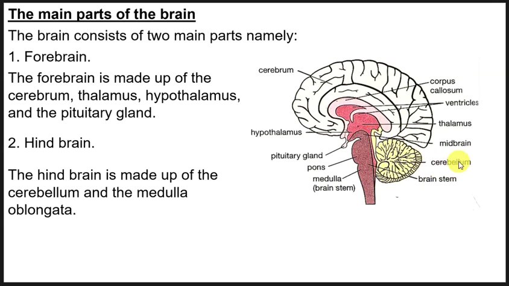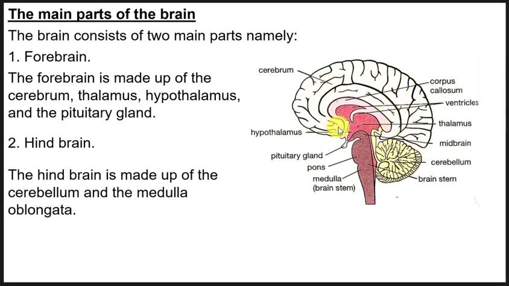So this is the cerebellum here, this part here, the cerebellum. Then we have also the medulla oblongata, which is this part here, medulla. So this part is the medulla oblongata, okay. So this is just one type of the diagram of the brain you can come across.